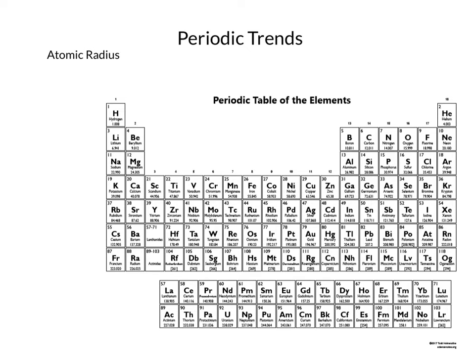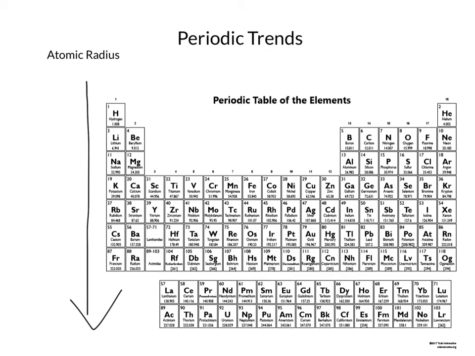So let's start by talking about atomic radius. We'll start with the easier trend. The easier trend to look at is usually going to be the trend as we go down the groups. So as you go from the top of the table to the bottom of the table in any group on the periodic table.